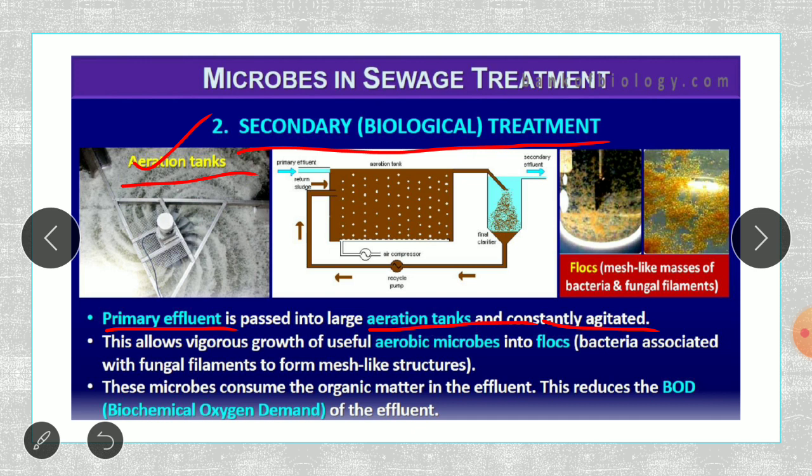So they are agitating it, meaning mixing it. In that manner, they are continuously agitating it, or rotating it using the rotors you can see over here, so that proper circulation of air is there in the tank.